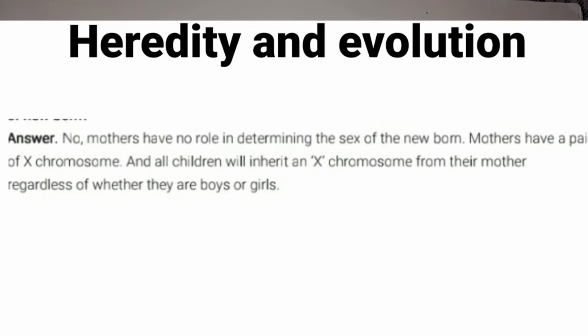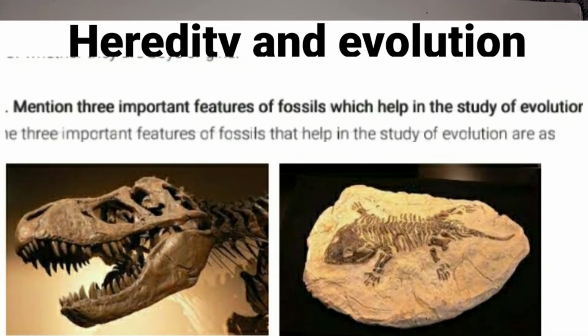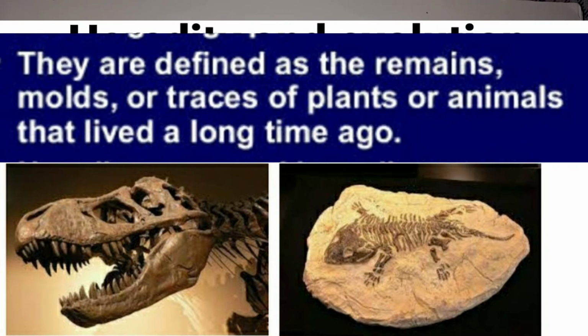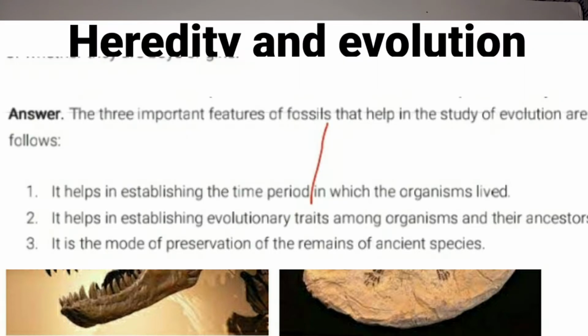Now the second question: mention three important features of fossils which help in the study of evolution, children. First, you should know what fossils are. Fossils are the remains or impressions or traces of living things like bones, shells, imprints of animals or microbes. Now, what are the three important features of fossils which help in the study of evolution?